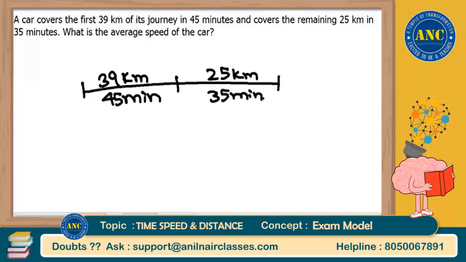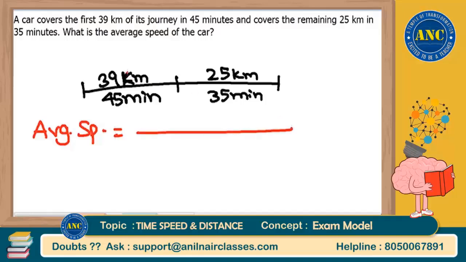Now, in our average speed concept, what we were doing is, they were giving speeds. The first half of the journey is covered at so and so speed, and the second part at so and so speed. Now they are giving kilometers and minutes, that means distance and time. There we were assuming the distance. Here you need not assume, because distance is nothing but the sum of these two parts.